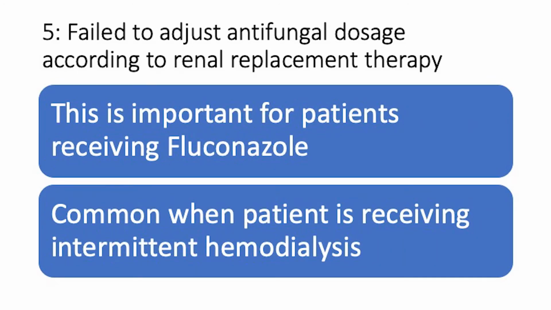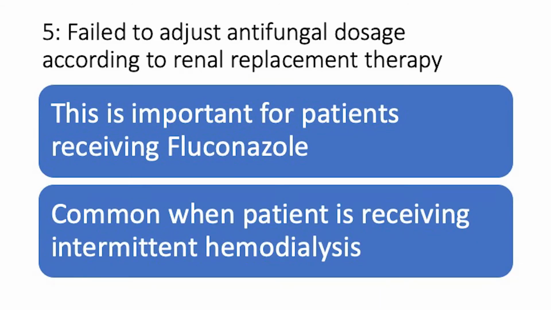And suppose your patient is undergoing CRRT, the continuous renal replacement therapy with CVVHD, then what will happen? Here the glomerular filtration is augmented, it is increased. So here you need to give a very high dose of fluconazole, right?